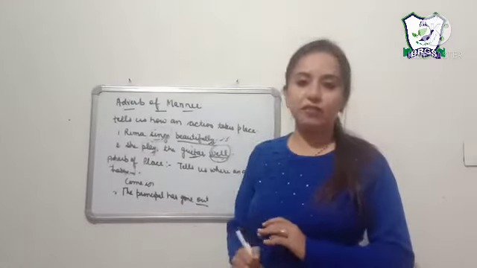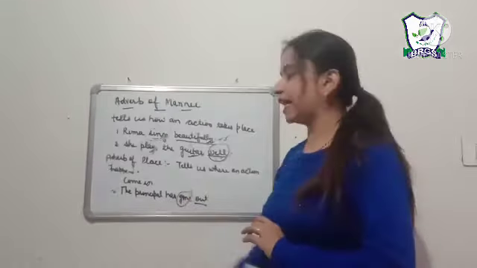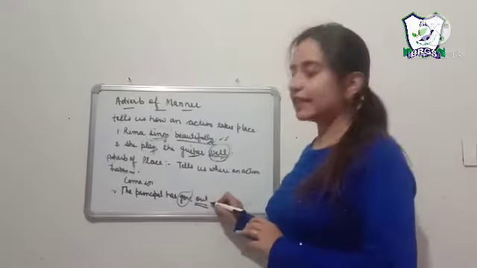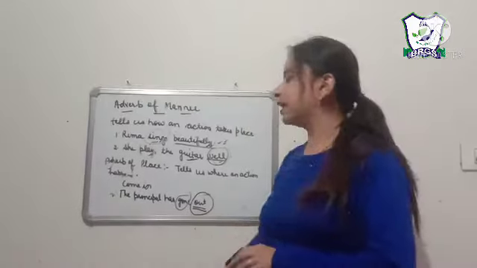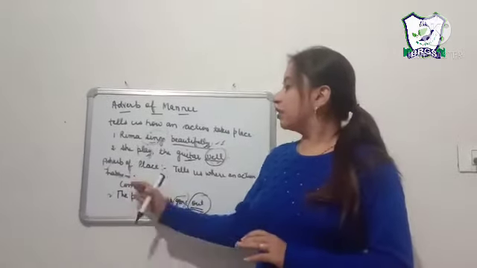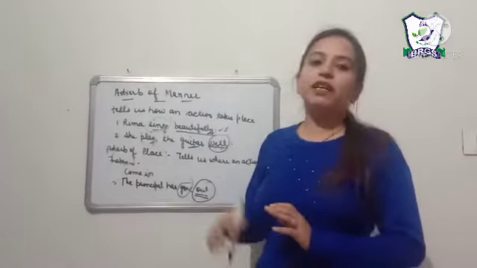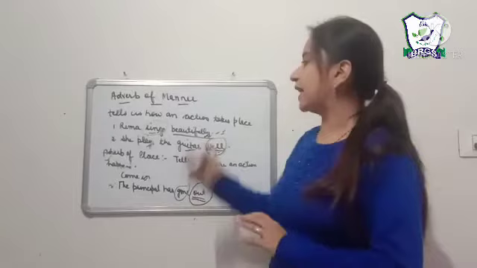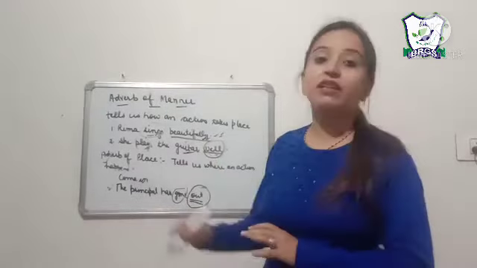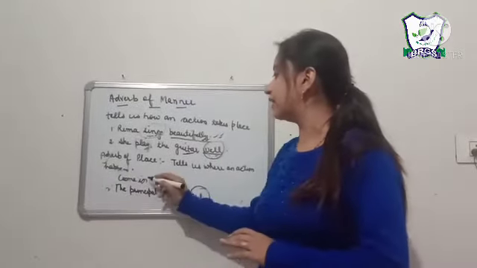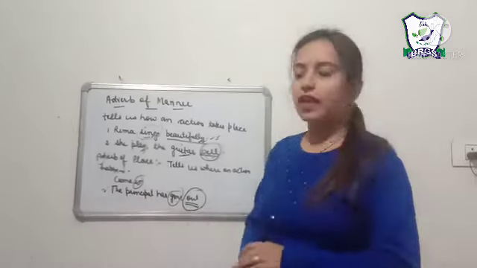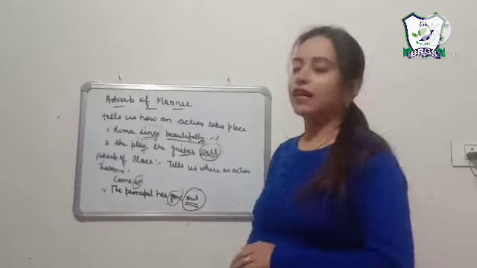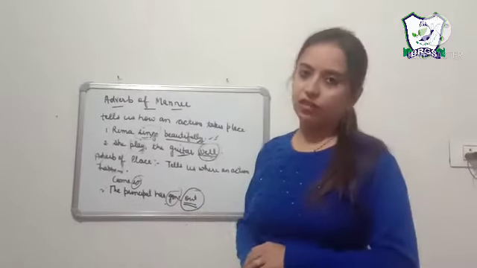Here, what is the action being done? Gone is the action, and where is the action being done? It is out. It is telling us the place of the action. Now, where do we put the adverb of place in a sentence? This is the same as adverb of manner. When our verb is intransitive, it will come after the verb. And if it is transitive, then it will come after the object.